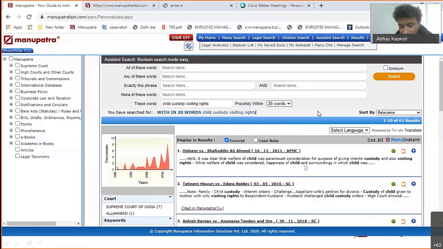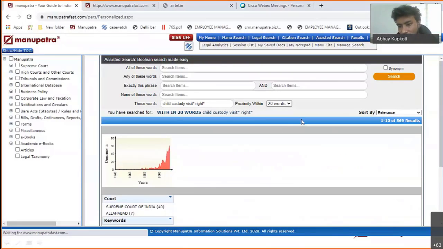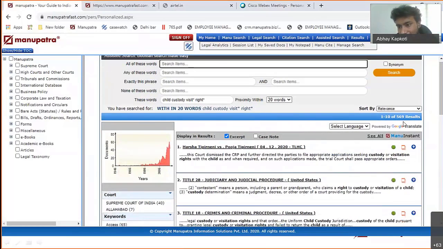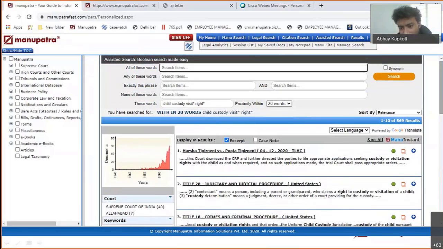Now, since you are expert level users, you will be using it more. So I'm giving you a tip here. If you write after visit, if you put a star, or after right you put a star, it will take visit, visiting, visitation, all those different forms are also taken care of. Now you'll see that the number of results from 60 odd have gone up to 569. We have done nothing else, just put in a star. So these are some of the tricks that you can use to enhance your legal search.